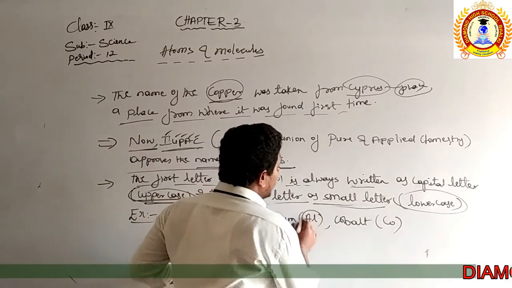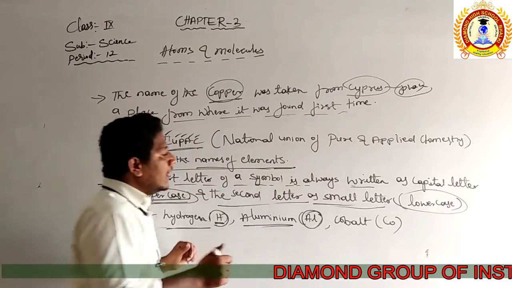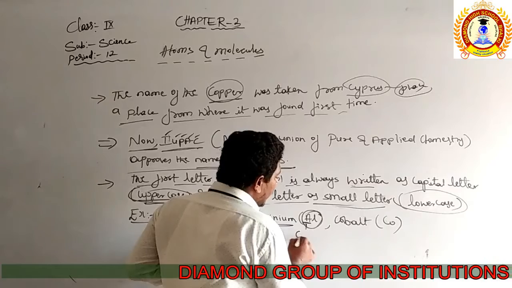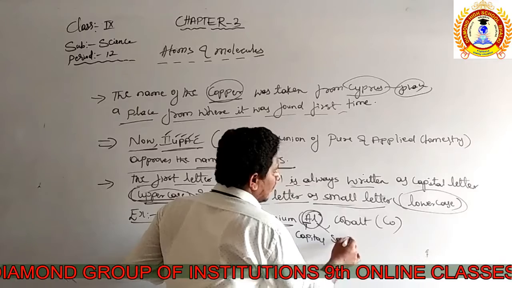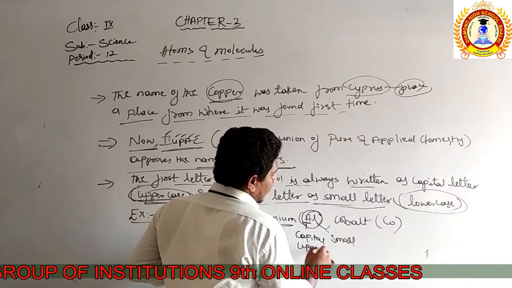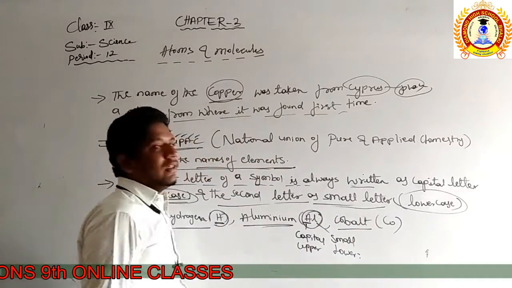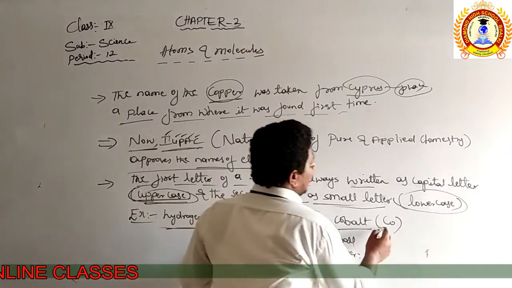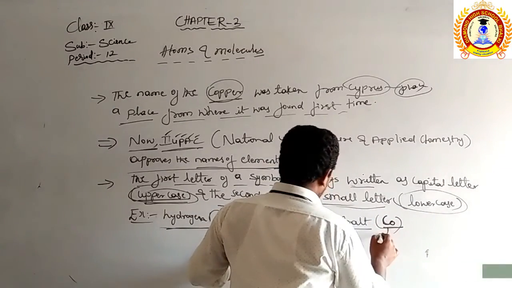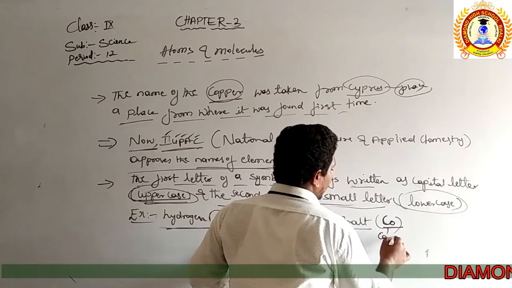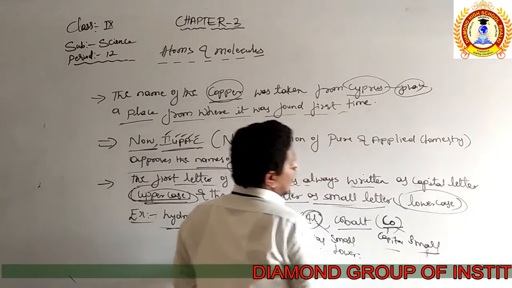Aluminium is represented by the two letters A and L, where the rule says the first letter should be capital and the second letter should be small, uppercase and lowercase. Even for cobalt, they use two letters: capital C and small o, uppercase and lowercase.